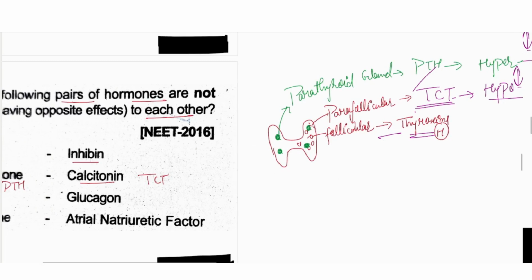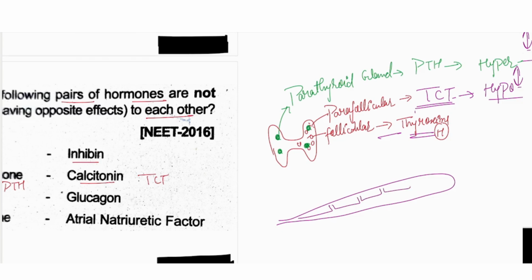In the same way, from the pancreas structure we have seen the central duct. From there the acini cells secrete the digestive juices. While the nearby cells have alpha, beta and delta, so there are 3 cells.